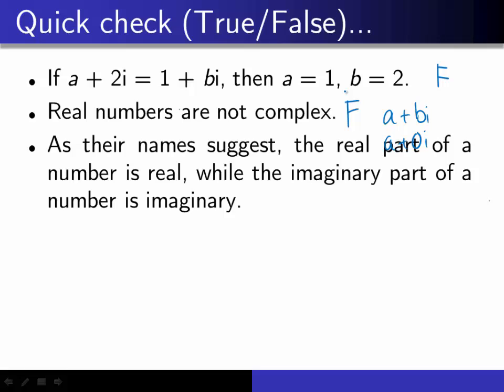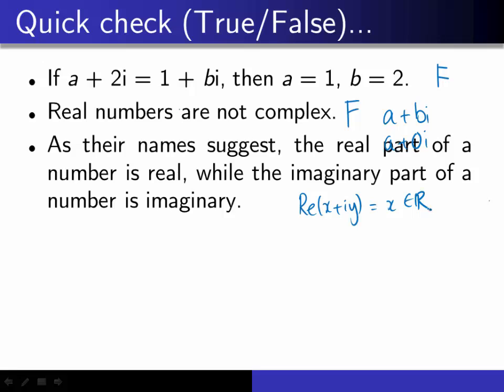As their name suggests, the real part of a complex number is real, while the imaginary part of a complex number is imaginary. True or false? If I have x plus iy, the real part is x. Is it real? Yes.